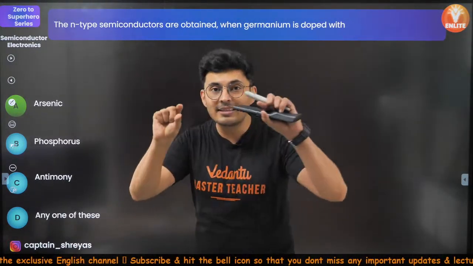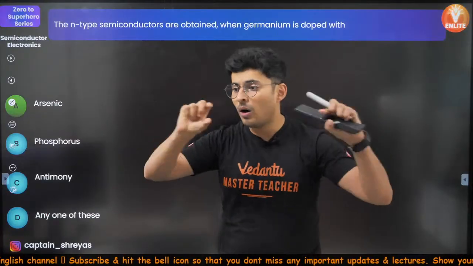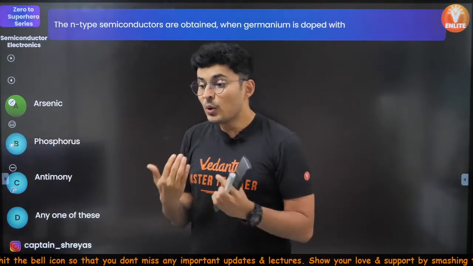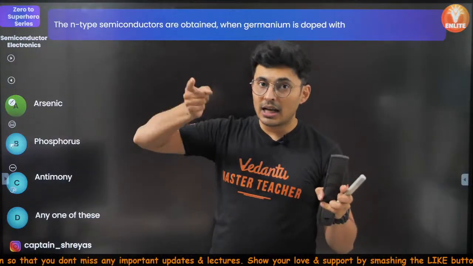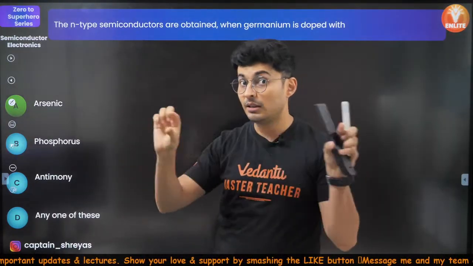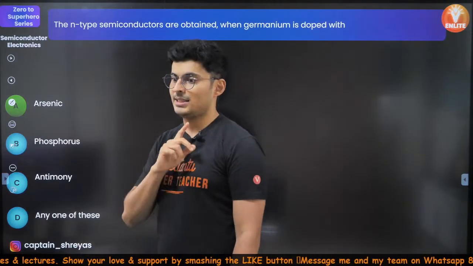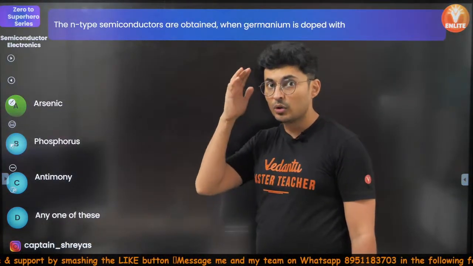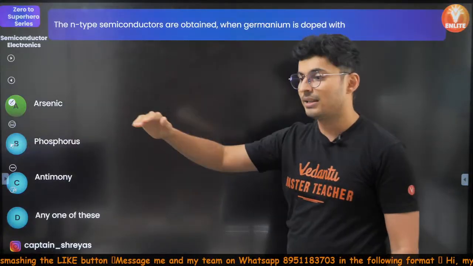Because it should be in the same row of the periodic table. You have to dope the element with the same level in the periodic table. The row should be same. Yes, keep this in mind. Okay, that's how you have to remember it. It should be the same level.